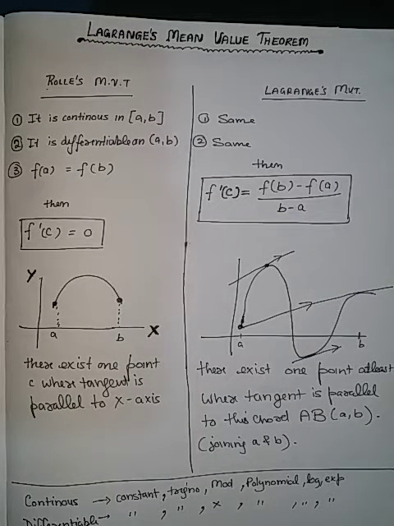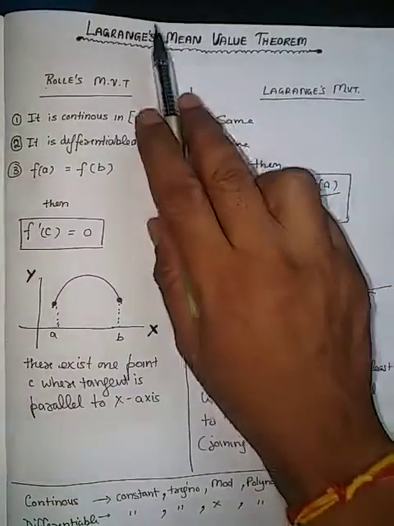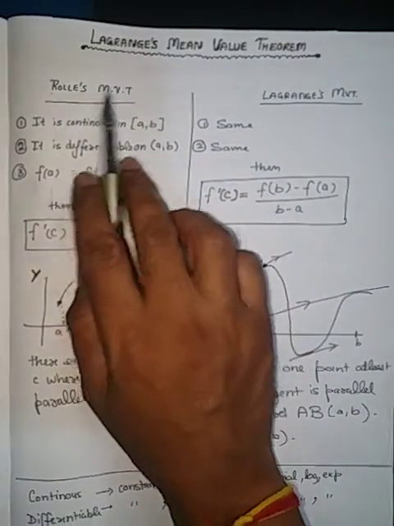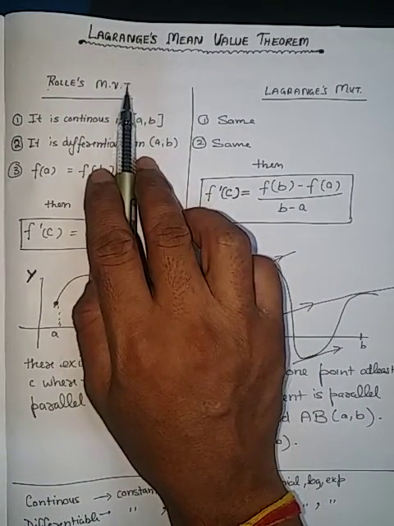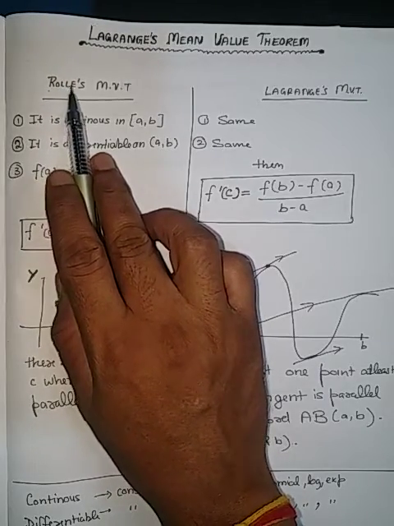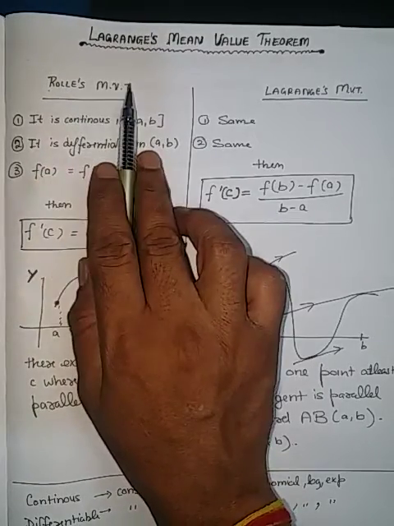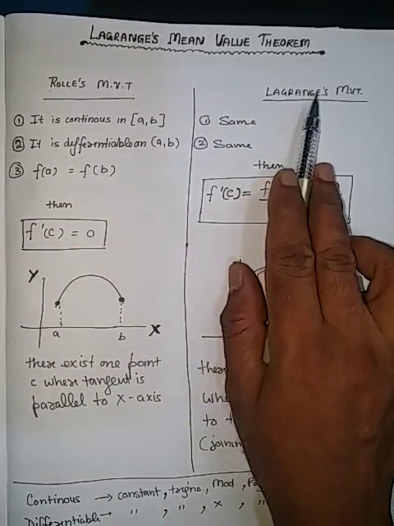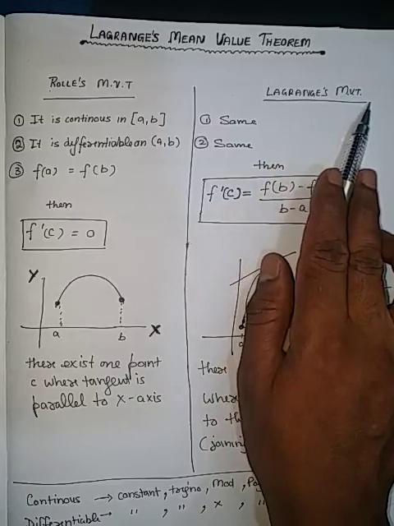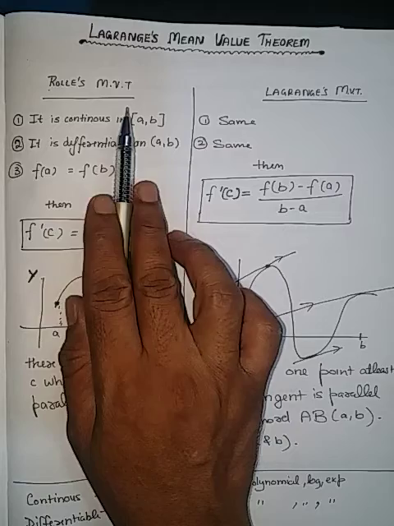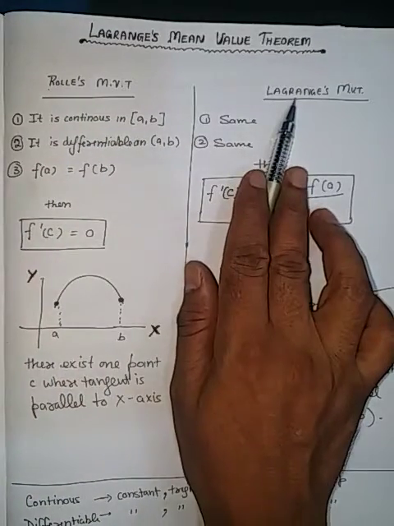Now children, let us discuss Lagrange's theorem, and we will discuss Lagrange's mean value theorem in comparison with Rolle's theorem, which we have discussed in the last video. Last video we discussed how to prove that an equation follows Rolle's mean value theorem, and now we will be discussing Lagrange's mean value theorem. It is a comparative study so that you will be able to understand the difference between these two theorems.